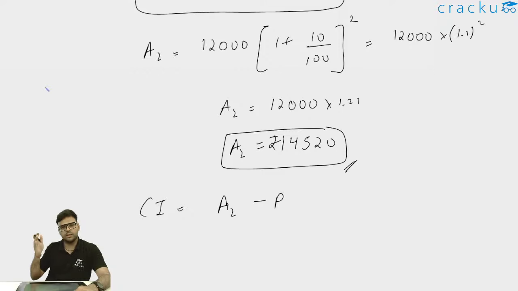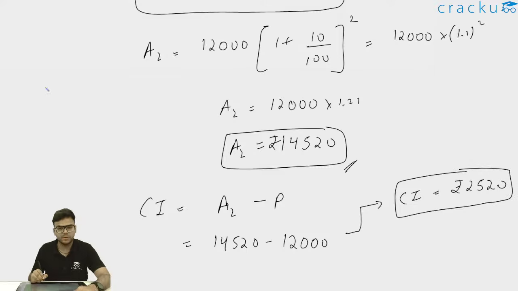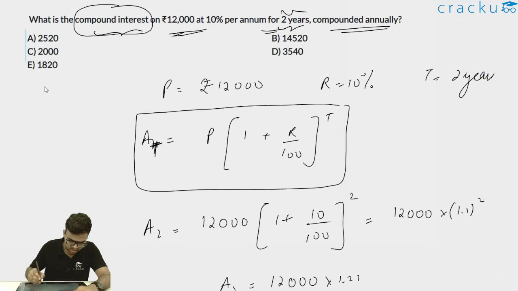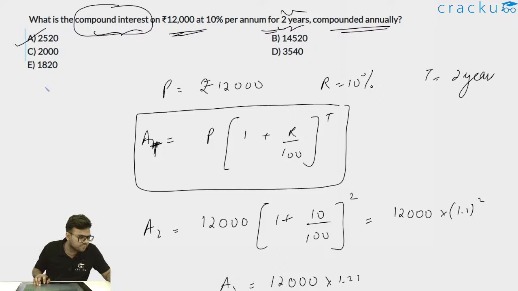The principal amount is subtracted from the amount after certain years. Thus I can write, what is the amount after 2 years? It is 14520. And what was the principal amount? Principal amount was 12,000. Thus I can say the compound interest after 2 years will be 14520 minus 12,000. This is rupees 2520. Compound interest is rupees 2520, and therefore option A. Okay, good, you were able to get it correct. Good. So let me move to the next question now.